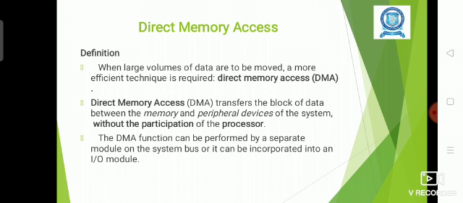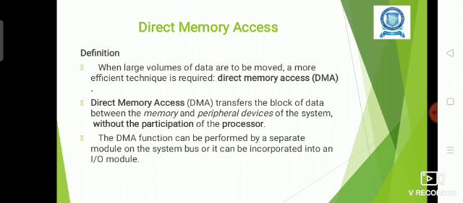In the DMA mechanism, a controller is used to conduct the DMA data transfer, called the DMA controller.